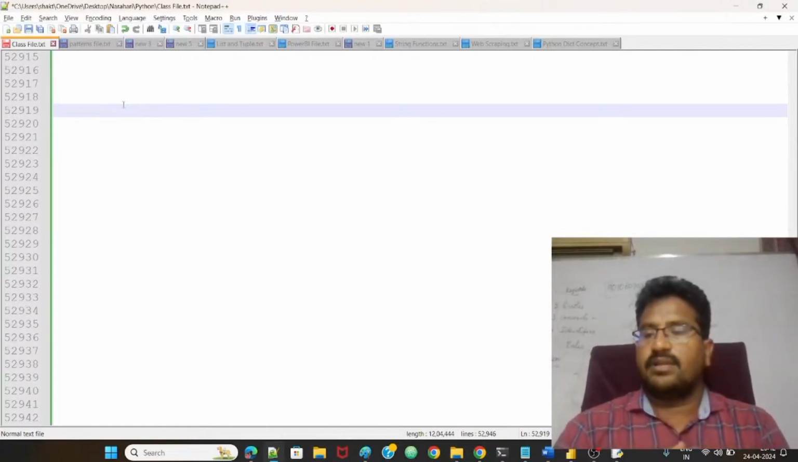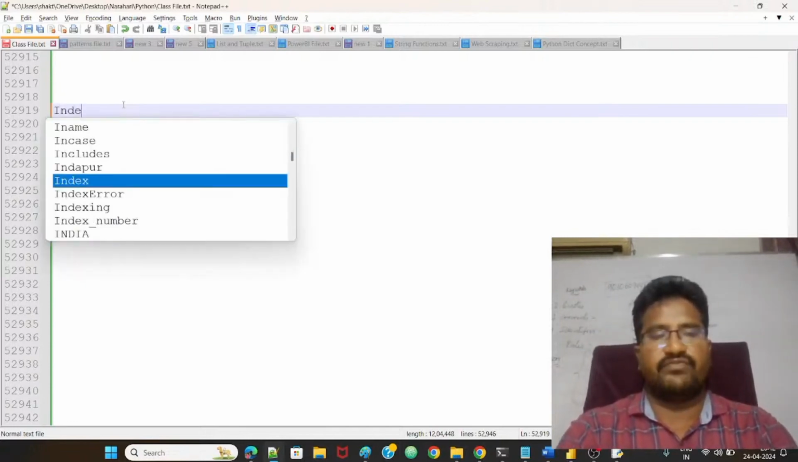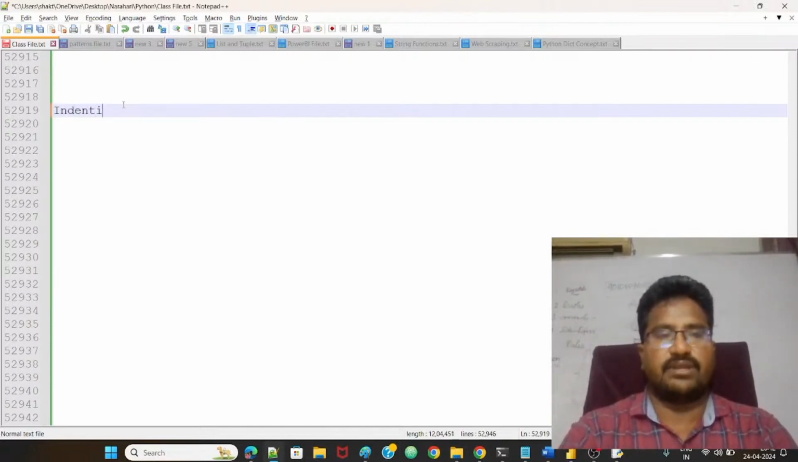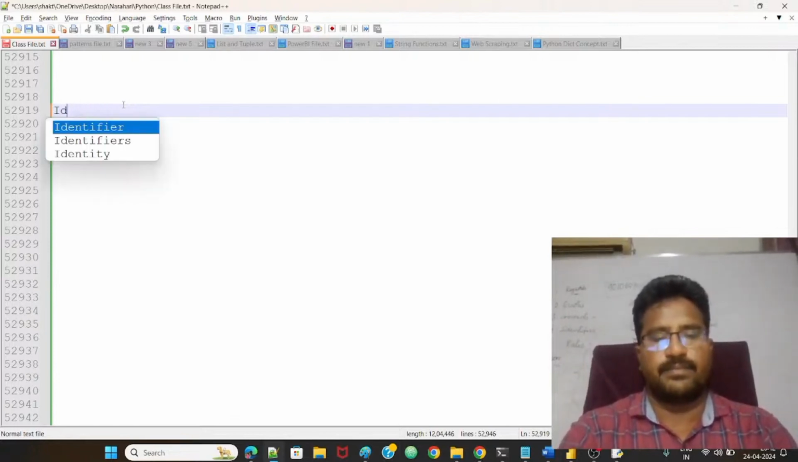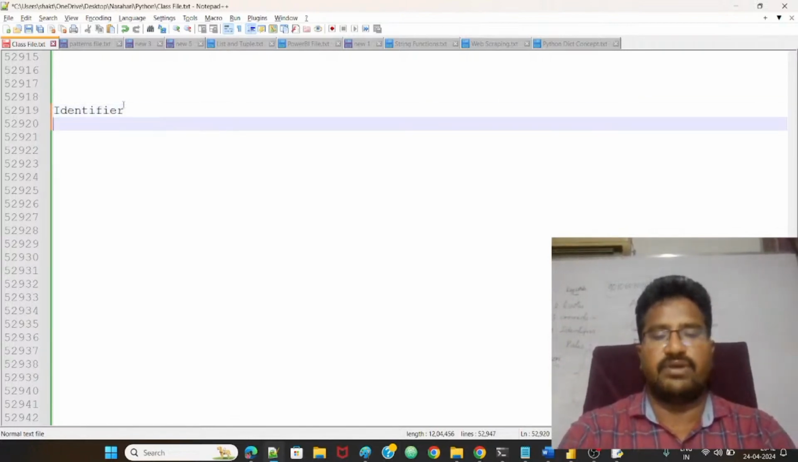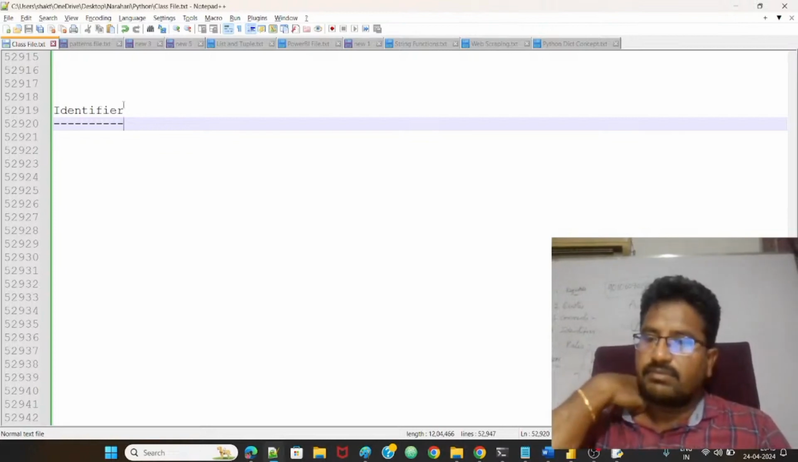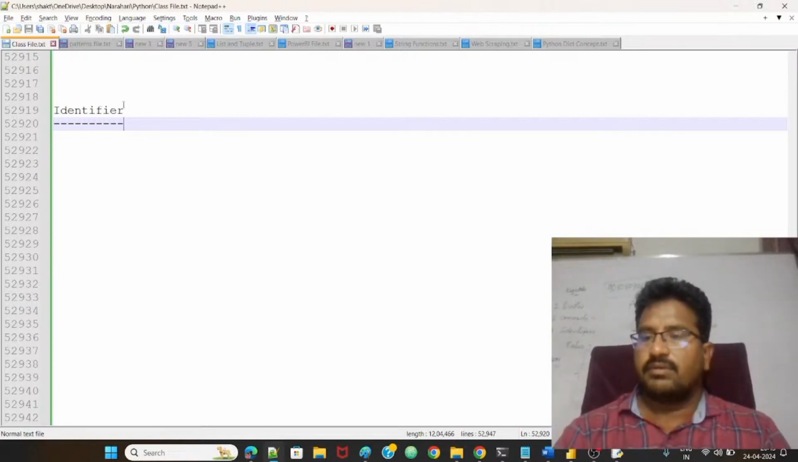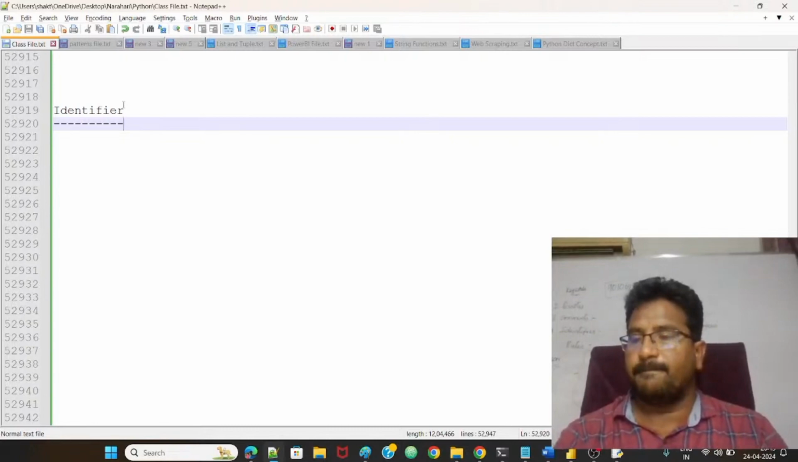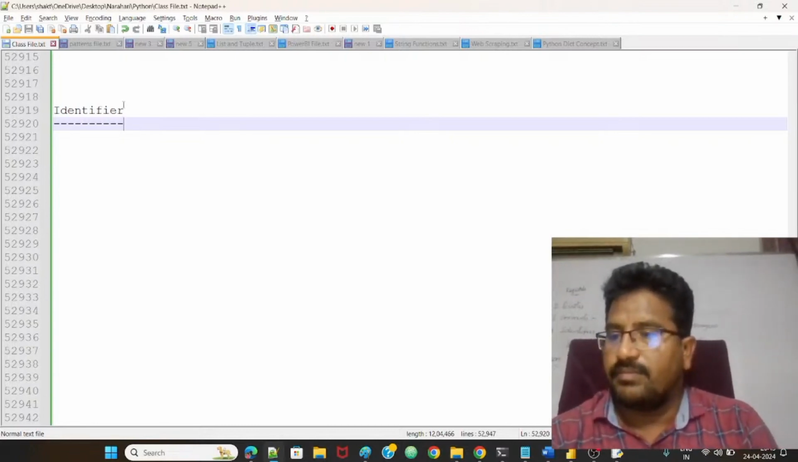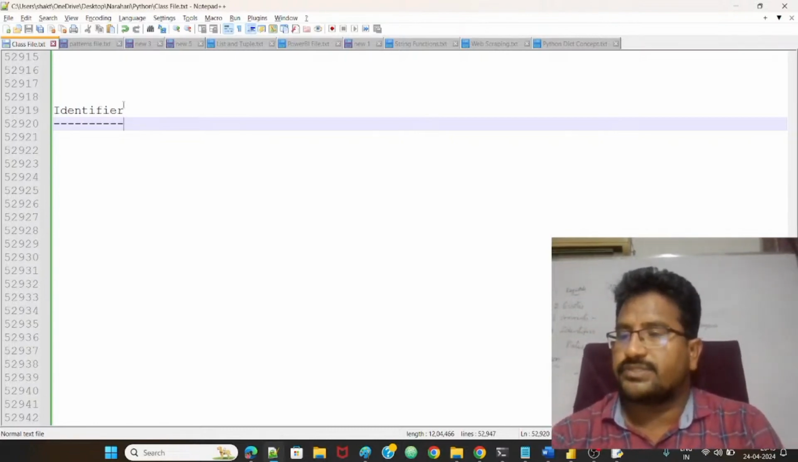Right. Now let's go with the next one, that is identifier, guys. Which one? Identifier. Identifier, guys. Print C, hash print B, what will be the outputs?